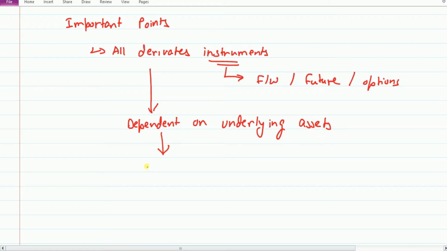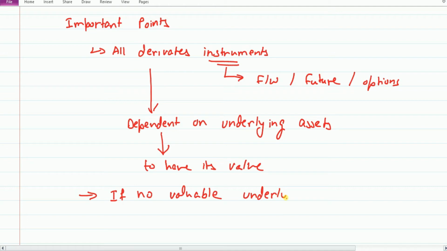They are dependent to have its value. So what does it mean? It means if there is no valuable underlying, then no value of your derivatives.